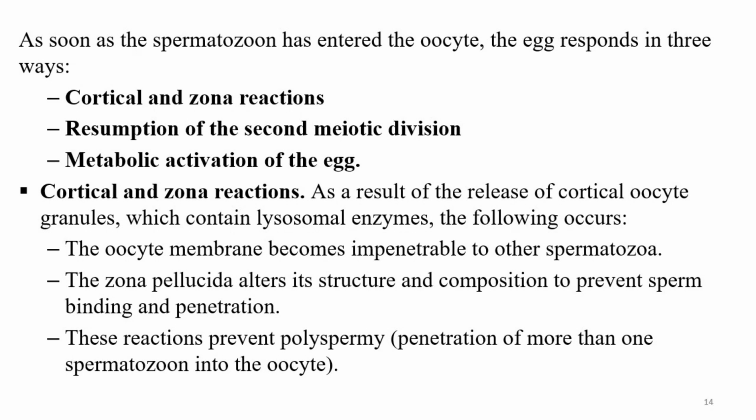And then the zona pellucida alters its structure and composition to prevent sperm binding and penetration. These reactions prevent what we call polyspermy. Polyspermy is simply penetration of more than one spermatozoon into the egg. So it is very important to remember the cortical and the zonal reactions.